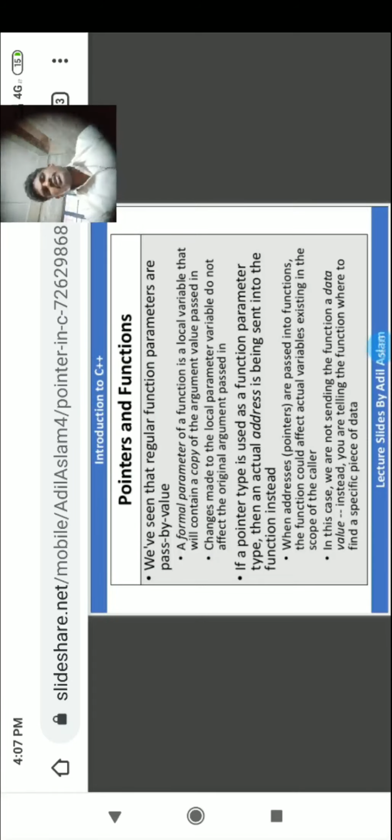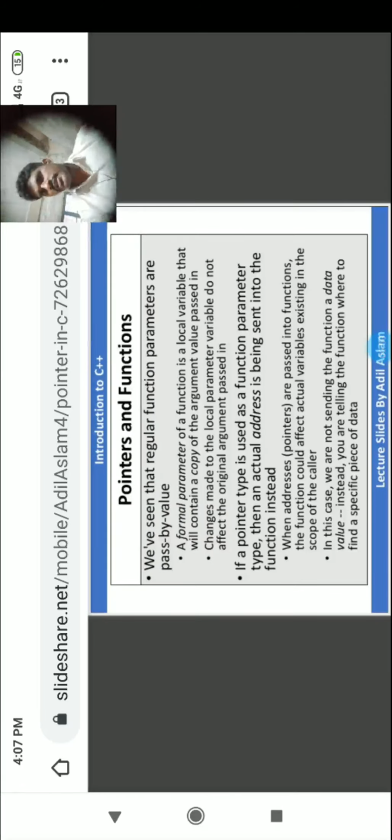Now we'll see how the same concept works in pointers. Look at here. A formal parameter of a function is a local variable that will contain a copy of the argument's value passed. I already told you, a copy will be sent and the original will remain.